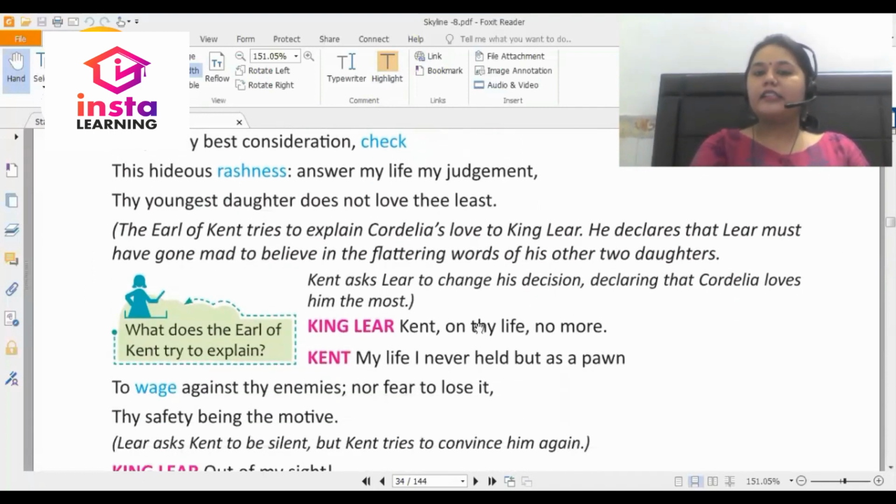King Lear says, Kent, on thy life, no more. Kent: My life I never held but as a pawn to wage against thy enemies, nor fear to lose it, thy safety being the motive.